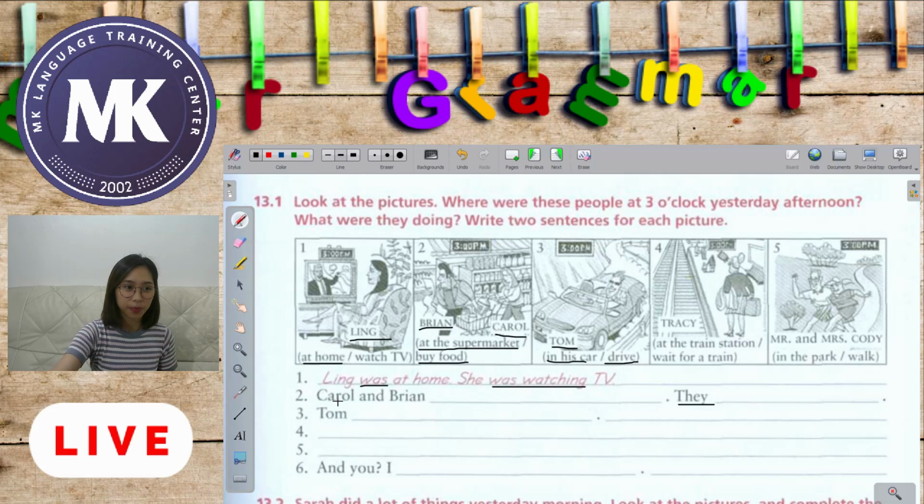Okay. So Tom was in his car. Okay, was. Because Tom is singular, so we use the be verb was. Okay, Tom was in his car. He was driving. Okay, so we use was, and of course our verb here, drive plus ing, driving. Okay, so that means he was driving his car at some point in the past.